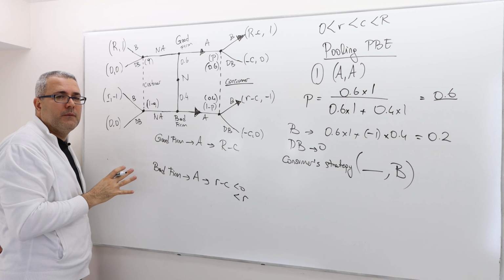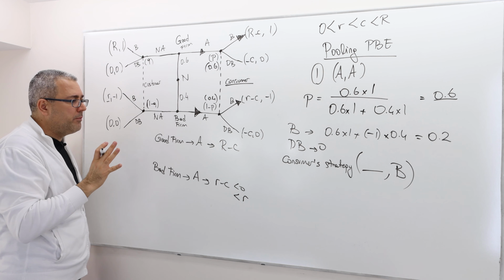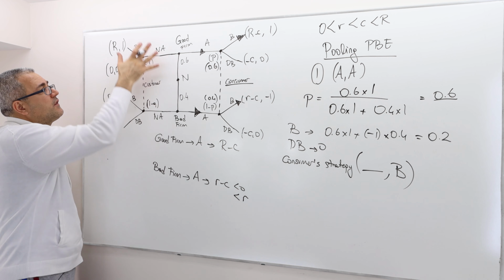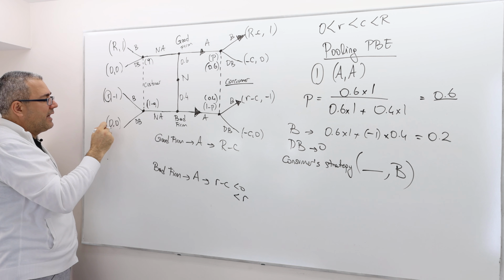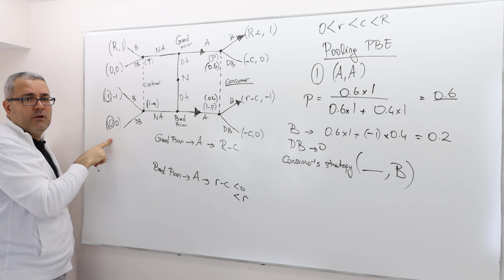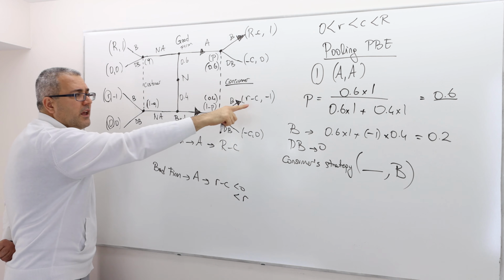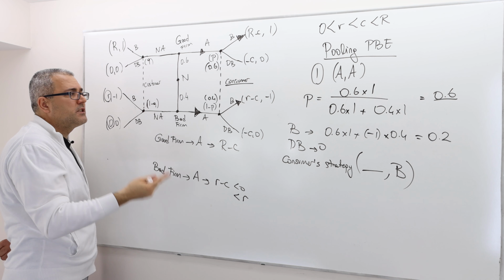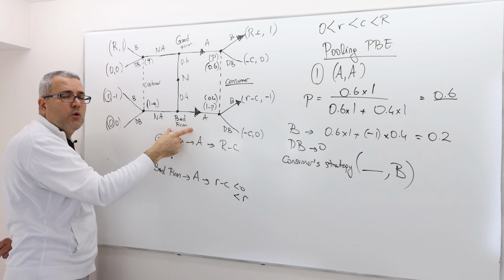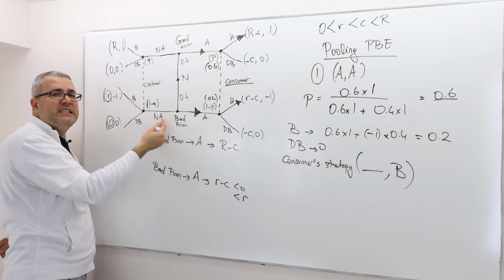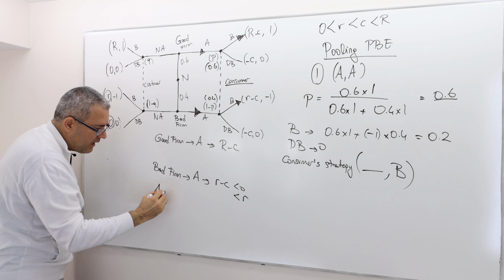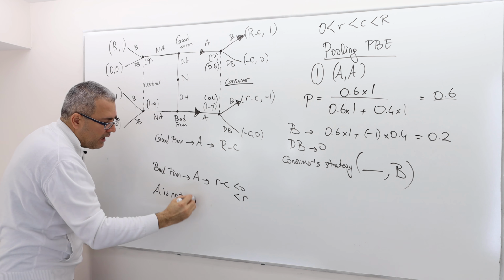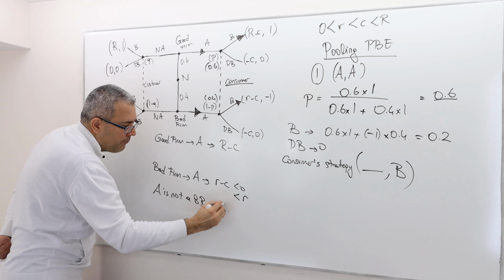You see that? It's very important. Let me repeat. Whatever the customer does here, the firm is going to get either small r or 0, both of which are higher than R minus C. So the bad firm will definitely benefit from deviating and not advertising, and hence, A is not a best response for the bad firm.